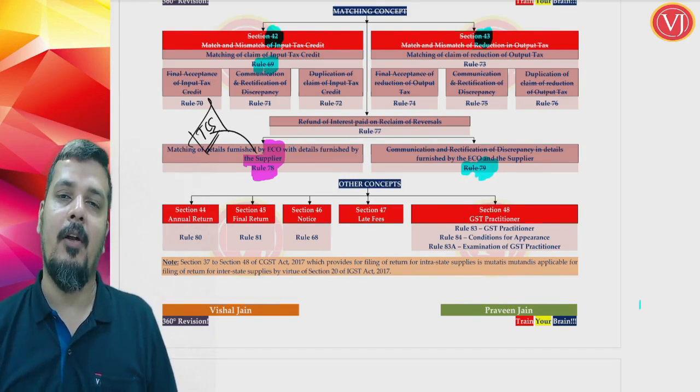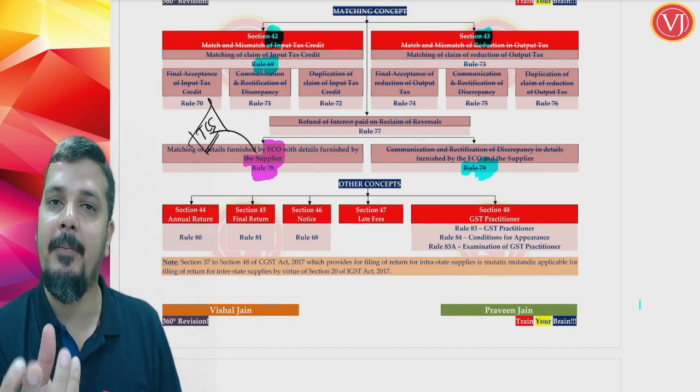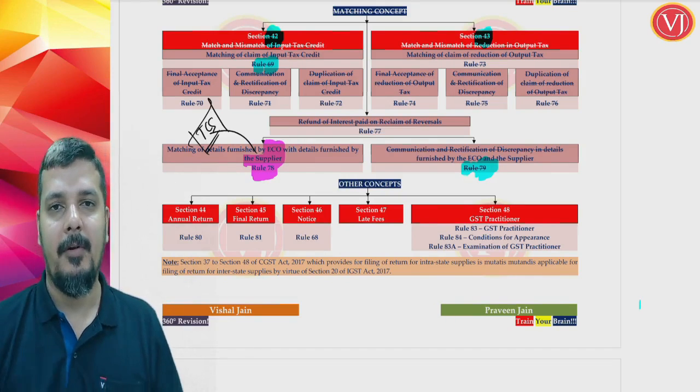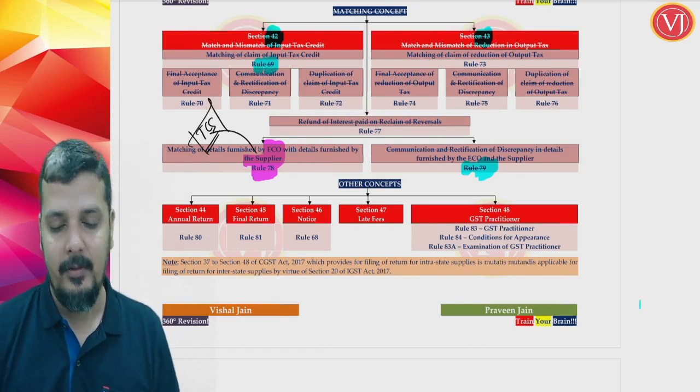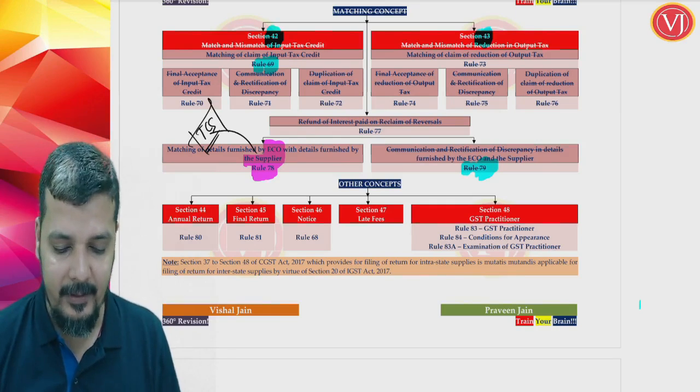Electronic commerce operator will also show the supplies of the supplier, which happens through the electronic commerce operator, and matching will happen. So that is a part of the TCS chapter basically. So this section 78 is part of your TCS chapter.